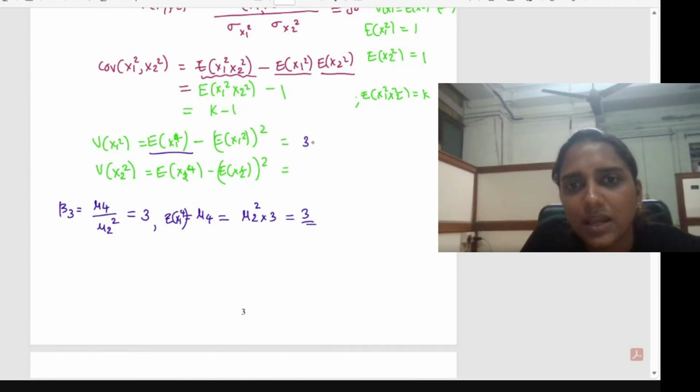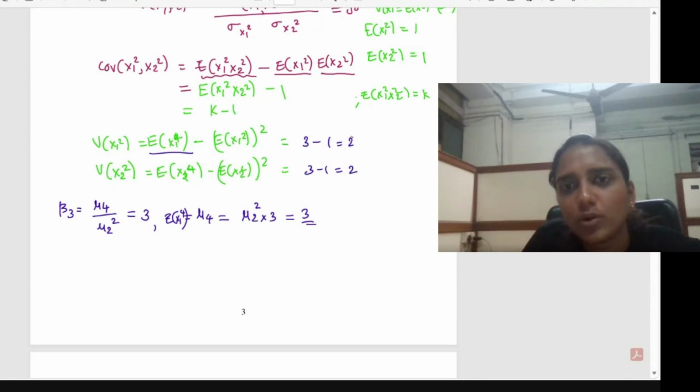Expected 3 minus this term will be 1 square. So that will be equal to 2. And here the same will happen too. Okay. So what about the standard deviation then? That will be equal to root 2.